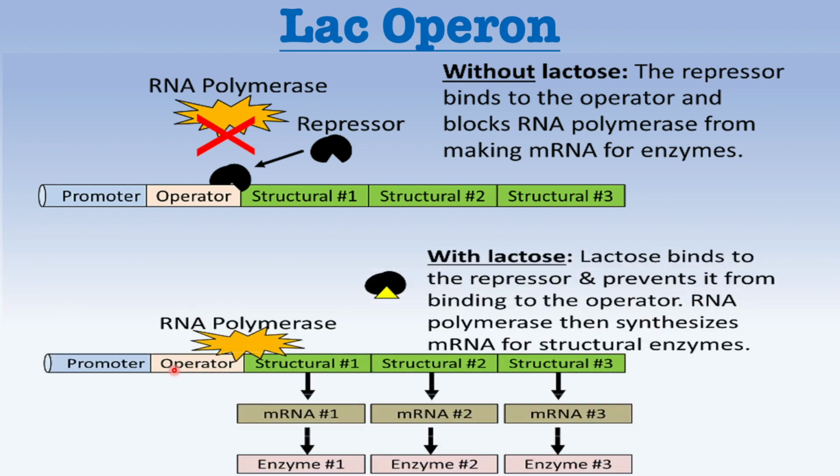And now, with the presence of lactose or its isomer allolactose, it binds to the repressor protein, and that will lead to a conformational change in the shape of the repressor, preventing it from binding to the operator, and that will allow the RNA polymerase to synthesize messenger RNA to do the transcription.